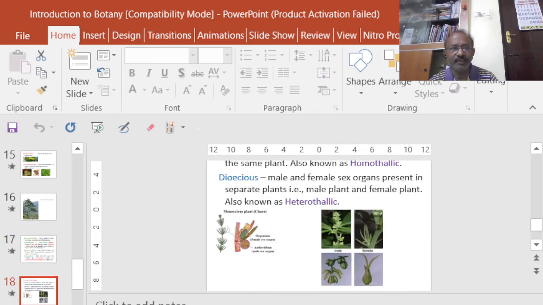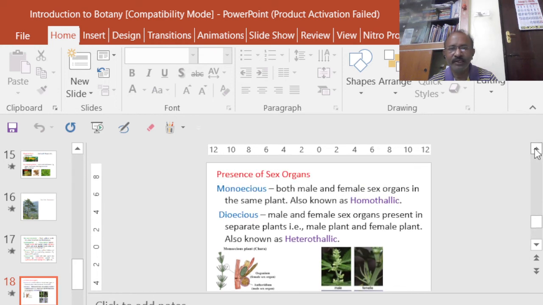Apart from this, we can divide the plants into various groups based on the presence of sex organs. We know very well there is a male sex organ and a female sex organ. So in a particular plant, if both male and female sex organs are present in the same plant, then we call those plants monoecious. Mono means single, so monoecious, or otherwise that thallus or plant body is known as homothallic.